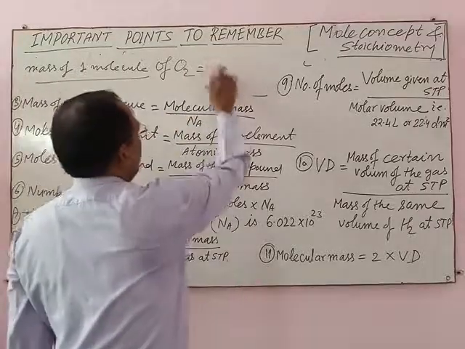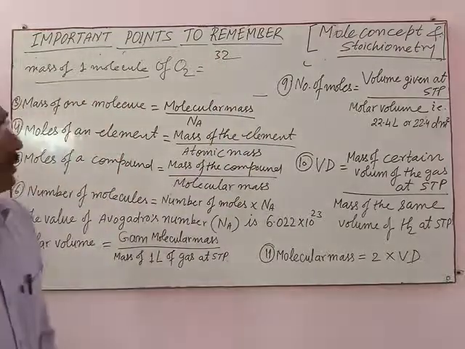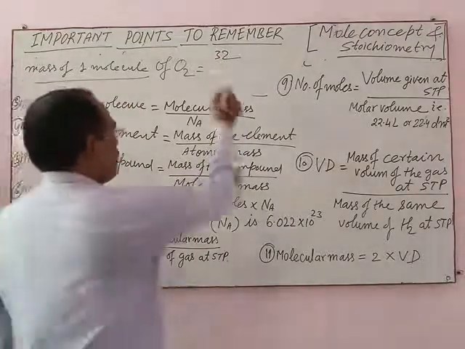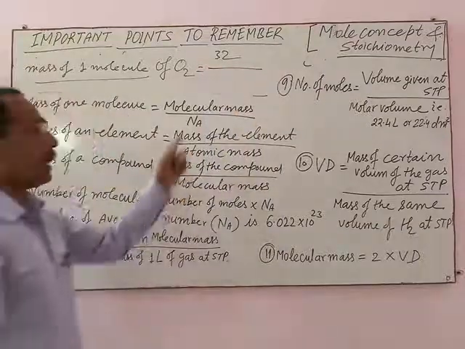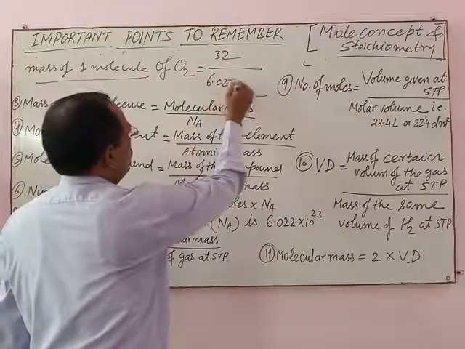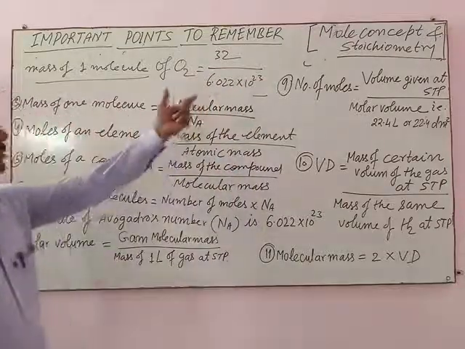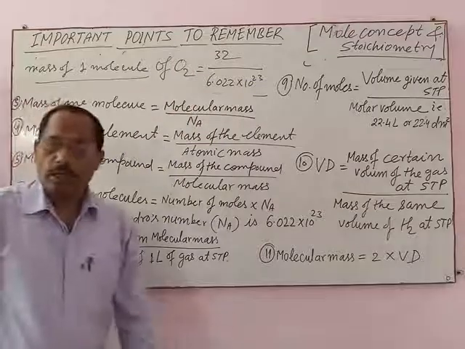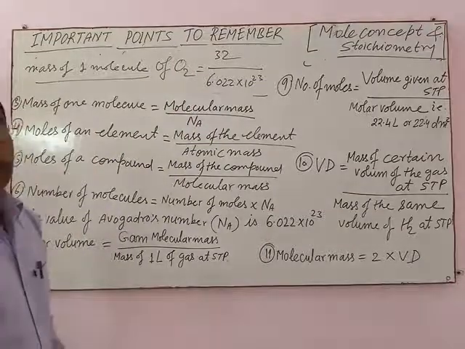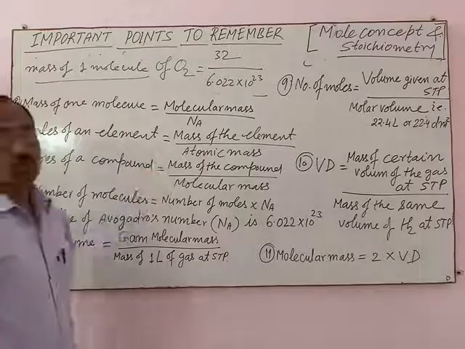Molecular mass of oxygen is 32. It is gram molecular mass of oxygen, 32 gram, divided by Avogadro number, means 6.022 into 10 power 23. This gives the mass of one molecule of O2.